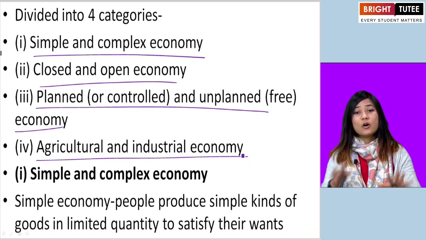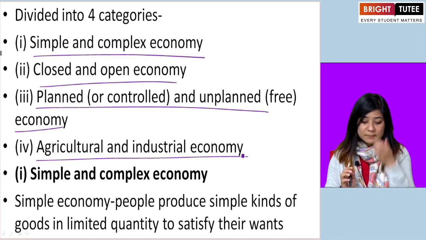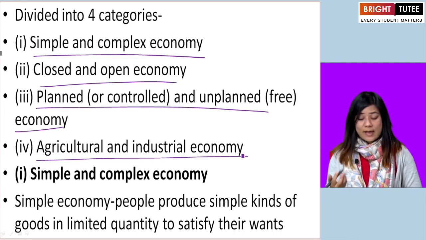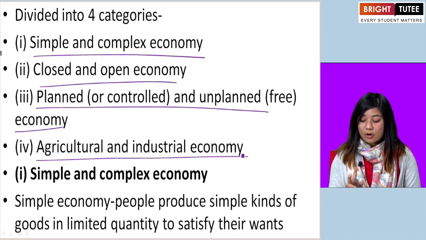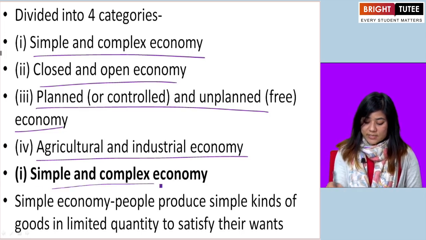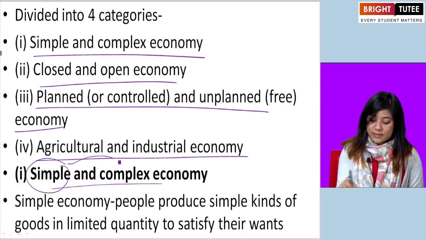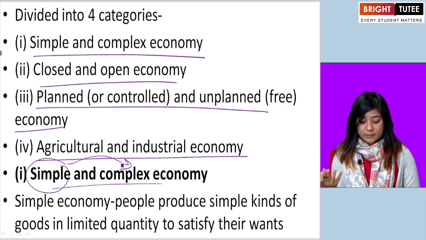So these are on the basis of nature. Okay. We'll look at the first one, simple and complex economy. Out of this, we'll first look at the simple and then go on to look at the complex one.